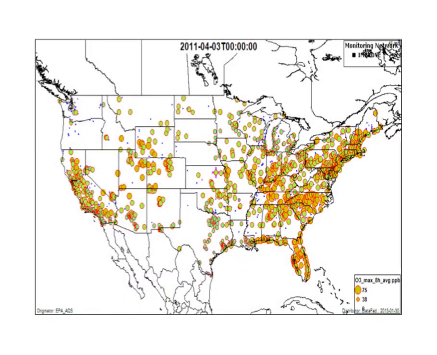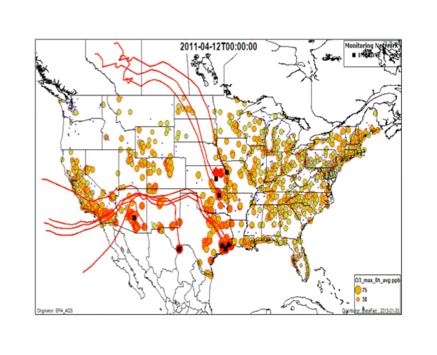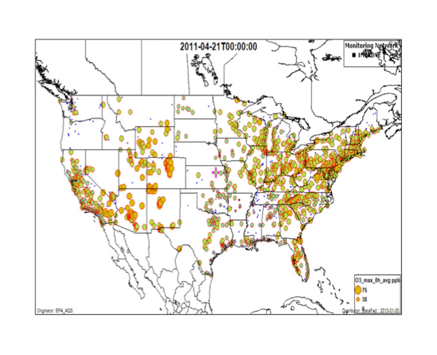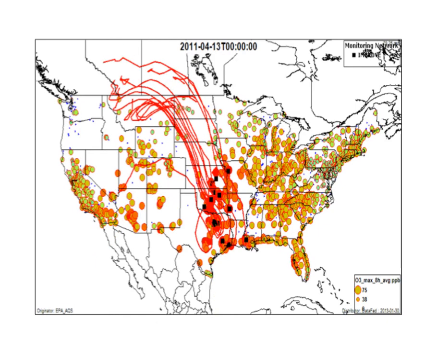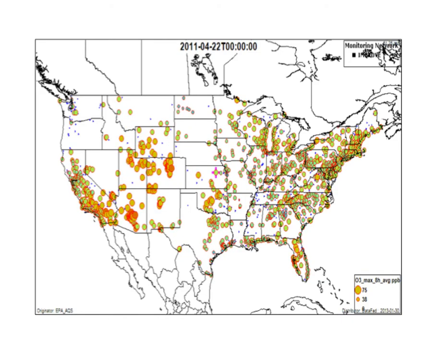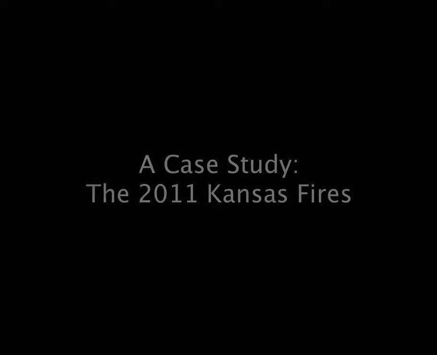The DataFed browser and datasets can be used to establish the first two criteria. Here, we see the ozone concentration exceedances, denoted by large red circles, in the month of April in 2011. These exceedances can be reviewed in conjunction with other datasets, such as the general trajectory, to establish whether the exceedance was caused by normal levels or if it meets the criteria to be classified as an exceptional event.